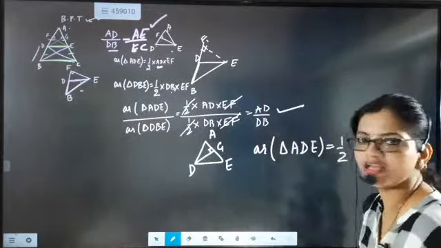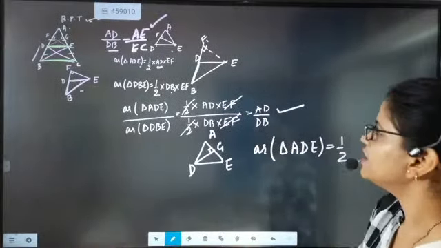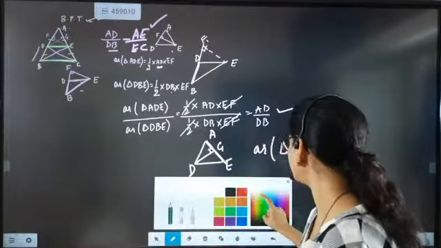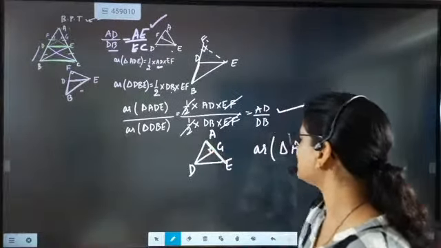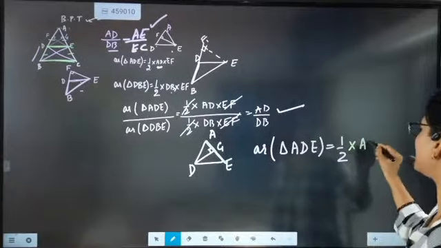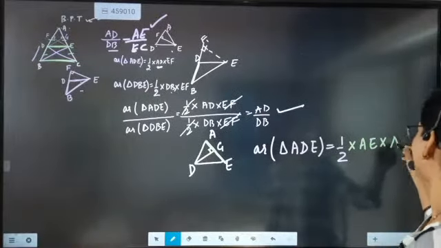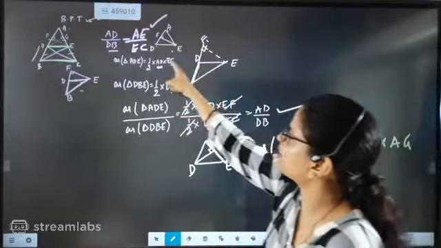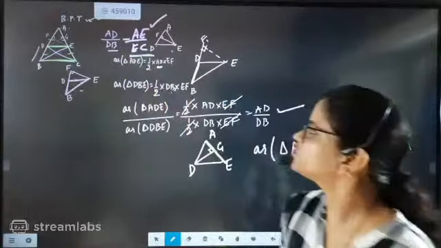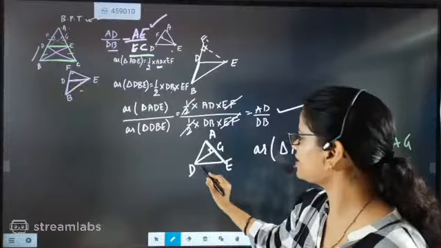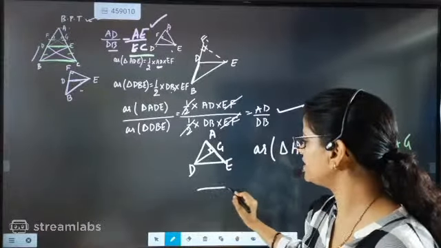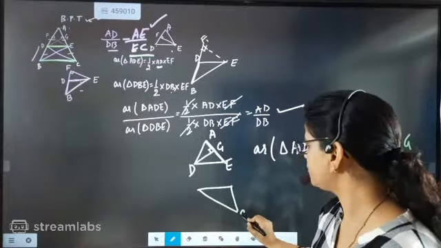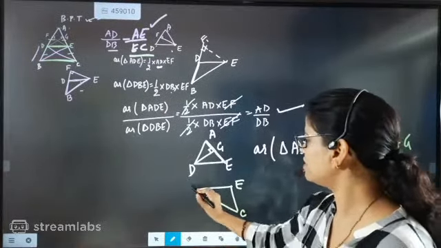So one ratio is already out, another ratio we are finding. This time our focus is this side, AE. So we got AE into height, which is AG. Now the next important point is we have to get EC. For getting EC, we have one plan. We will be taking this side and EC. Where is C? C is here. So we will write C, E, D.